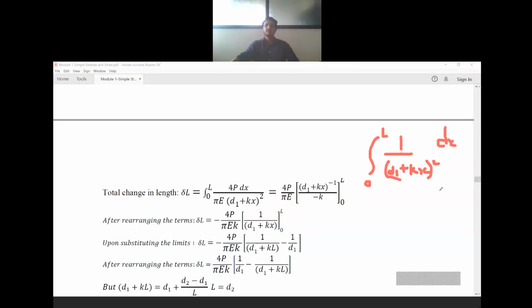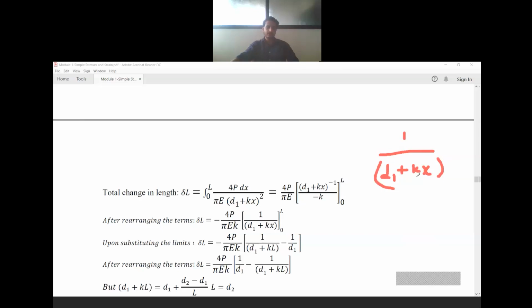Anything which is in the form of 1 by x square, we have to take that value as negative. So when we integrate, 1 by (d1 plus kx) whole square, after integrating, the whole square goes away.